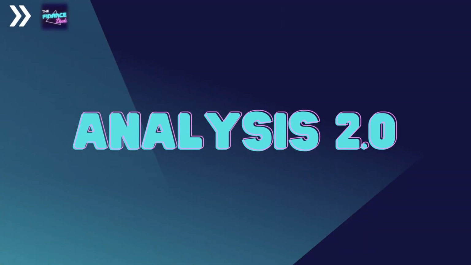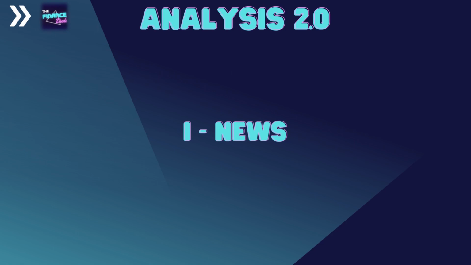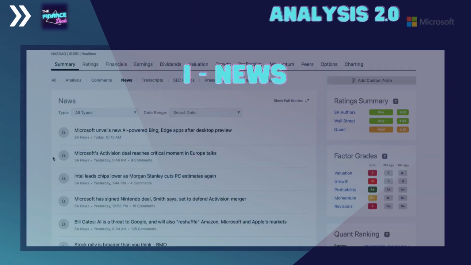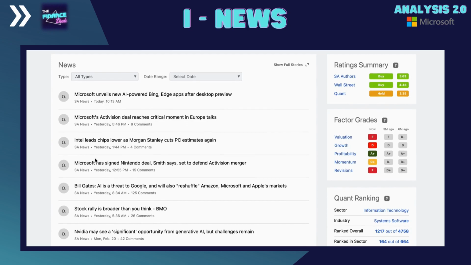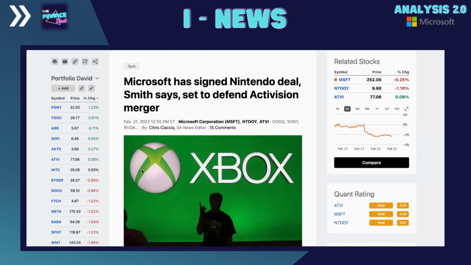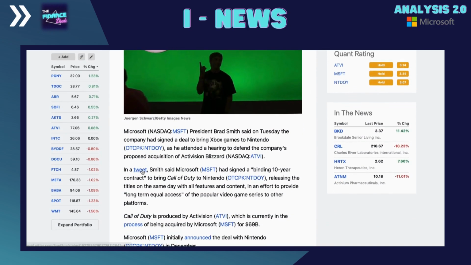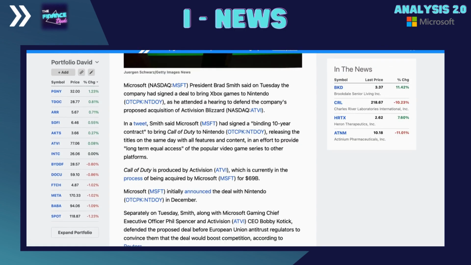Let's now start with the different steps of this Analysis 2.0. The first step of this analysis is to have a look at the news around the company. It's a critical step to learn about the current state of the business and what the markets are focused on. Either good news or bad news, this keeps us up to date with the reality around the company.